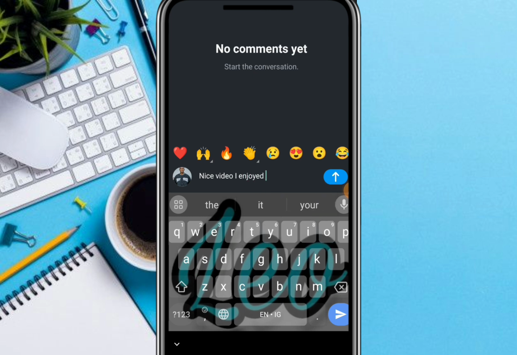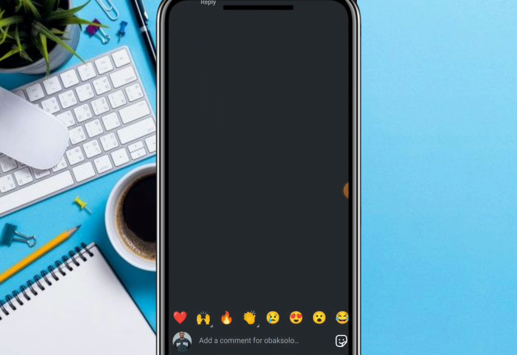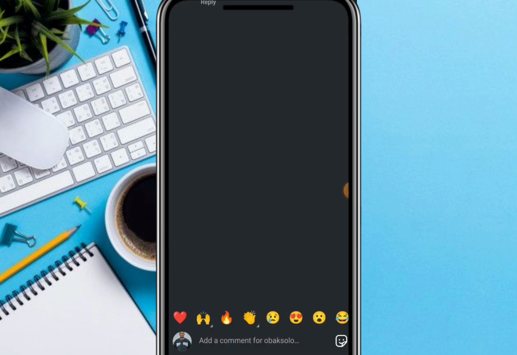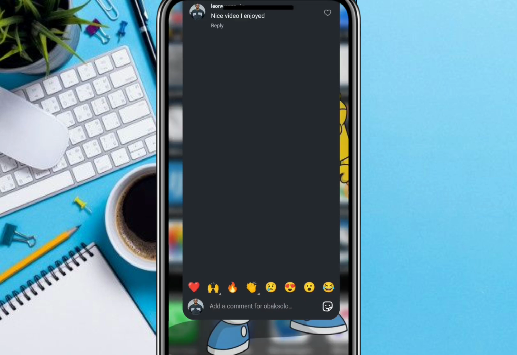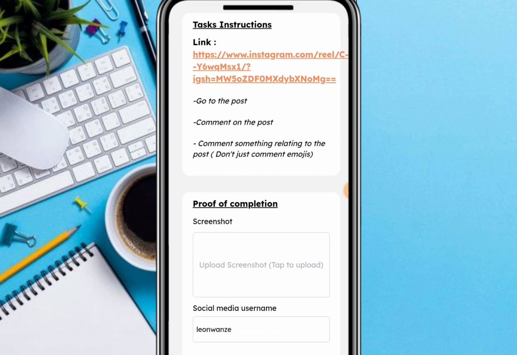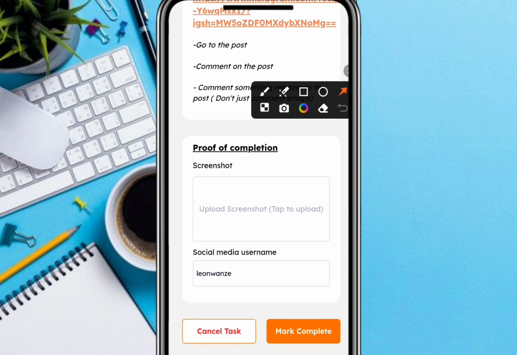All right, once we are done with that, we just have to click here in order to comment. Once you are done commenting, we just have to go ahead and screenshot our comment. Okay, boom. So we are going to go back to the platform to complete the task. Click here. We're going to click over here in order to upload the screenshot we took. That is the proof to show that we concluded the task.